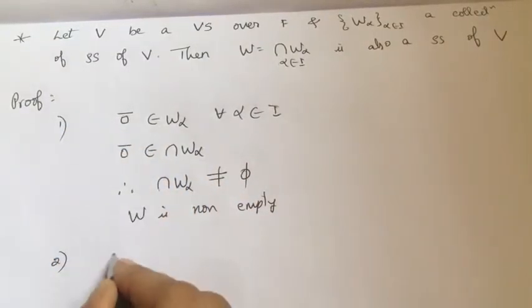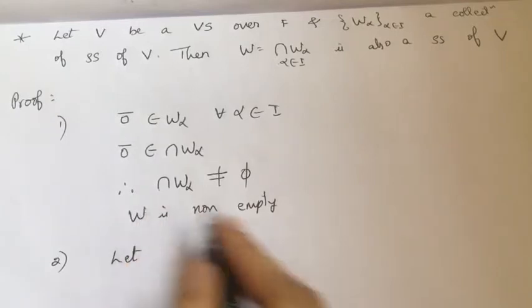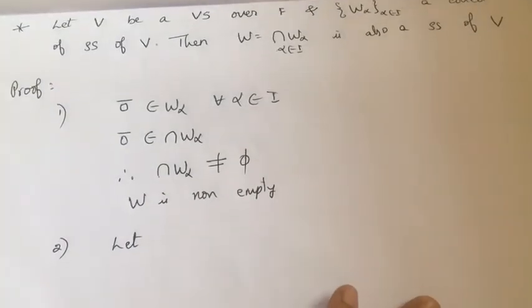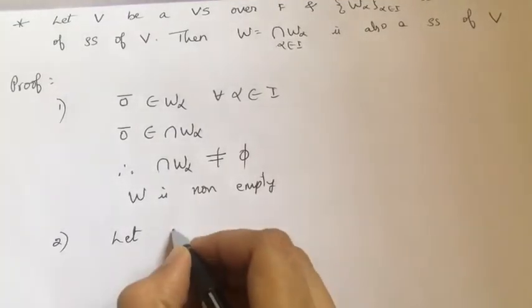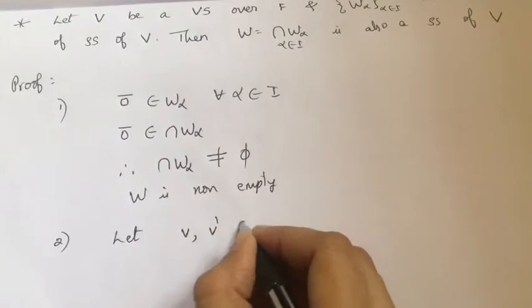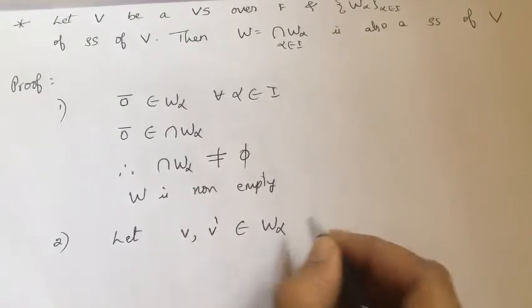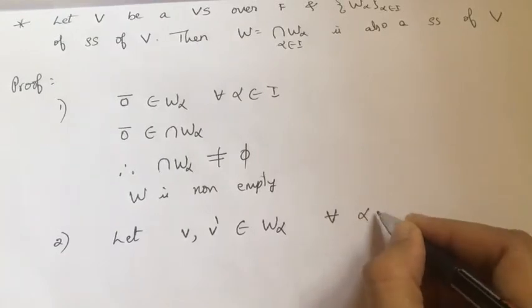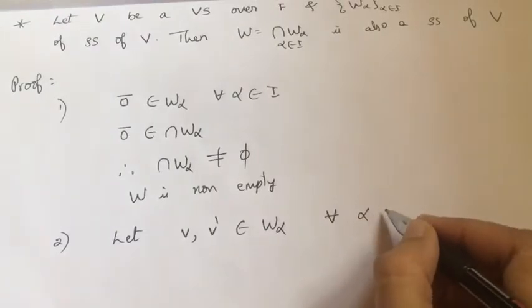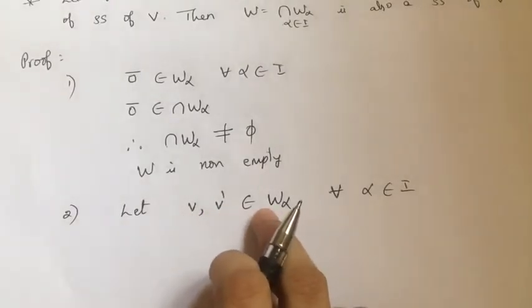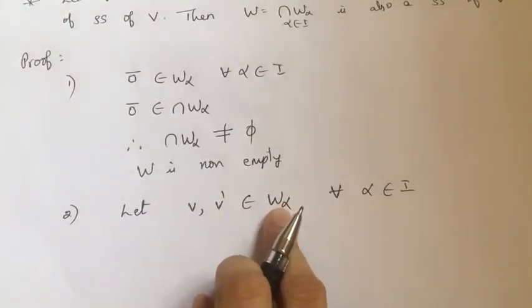So first condition is true. Second thing is I'll take two vectors in W and I'll check for the vector addition and scalar multiplication. Okay. Let me take two vectors, say V and V dash. Say it belongs to the subspace, say W alpha, and it is there in all the subspaces, okay, for all alpha belonging to I. These two vectors are there in all subspaces.